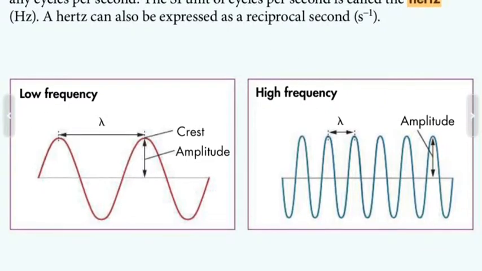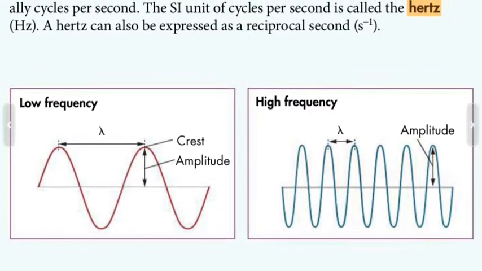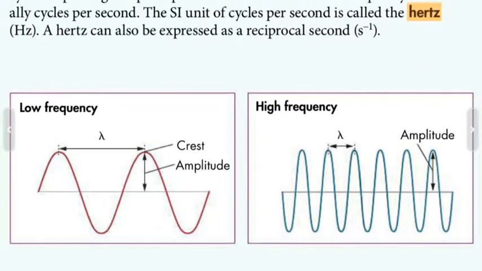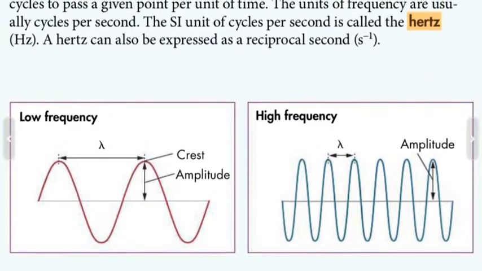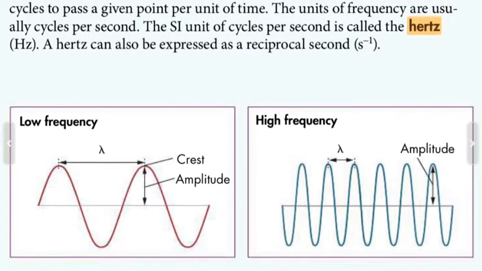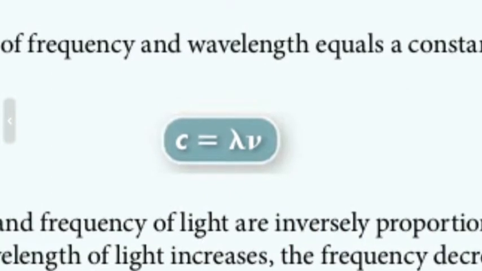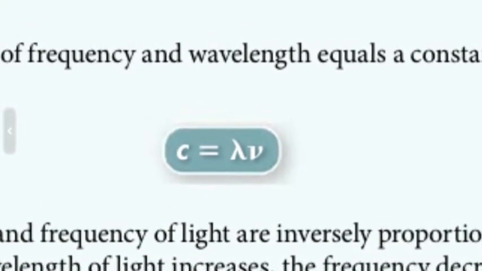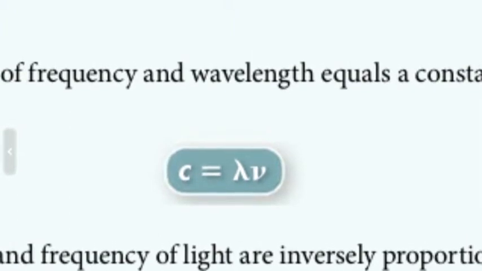Nature of light. Isaac Newton tried to explain the behavior of light, but light consists of waves. Amplitude is the wave's height from 0 to the crest. The wavelength is the distance between the crests. Frequency is the number of wave cycles to pass a given point in a unit of time. The SI unit of frequency is hertz. C is the constant speed of light. As the wavelength increases, frequency decreases.